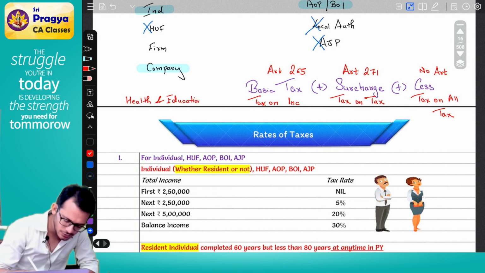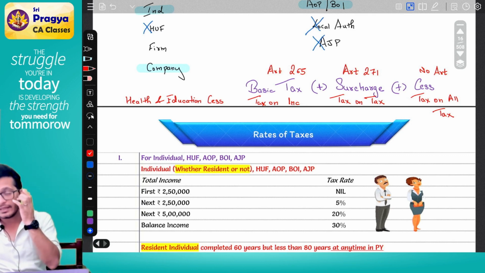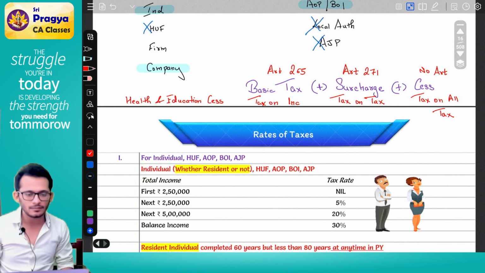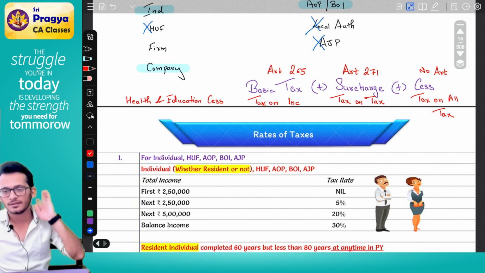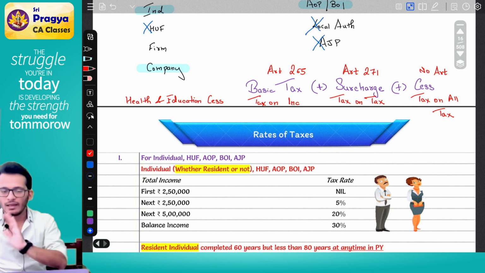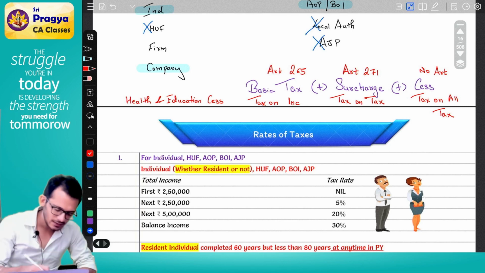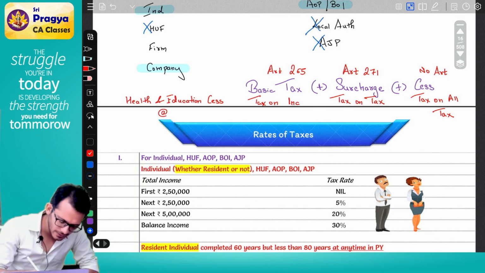Prior to 2019 or so, you might have seen cess being 2 components: one called secondary and higher education cess, one called senior higher education cess. They removed everything and in 2019 it became health and education cess, which is currently being levied at the rate of 4%.